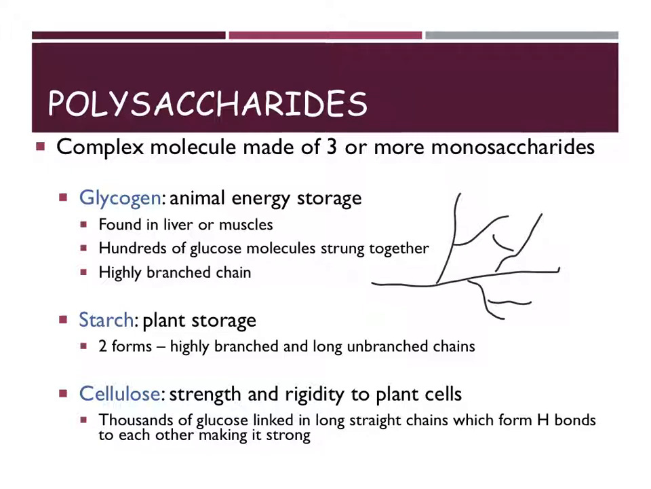Plants also make cellulose. Cellulose provides strength and rigidity to plant cells. So cellulose is thousands of glucose chains that are linked together, and they make a long straight chain. And then in between those long chains, we get hydrogen bonds that are going to hold these together, which makes it very, very difficult for humans specifically to break down cellulose.